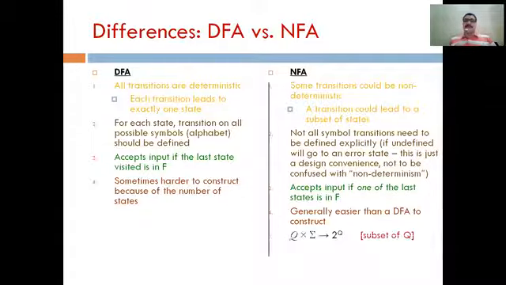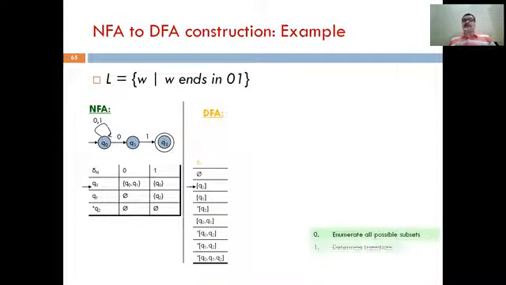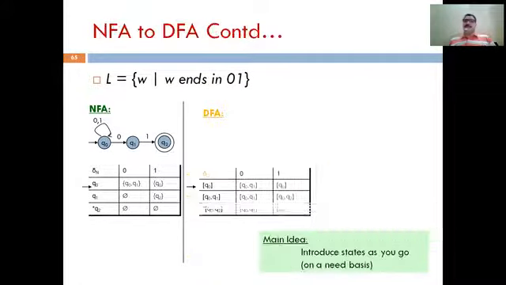And the next main difference is the transition function. In DFA the transition function maps Q cross sigma to Q, while in NFA it maps Q cross sigma to 2 to the power Q.